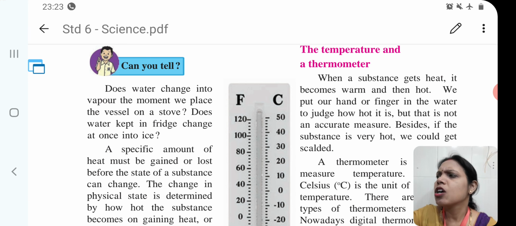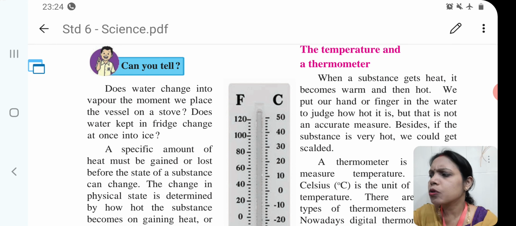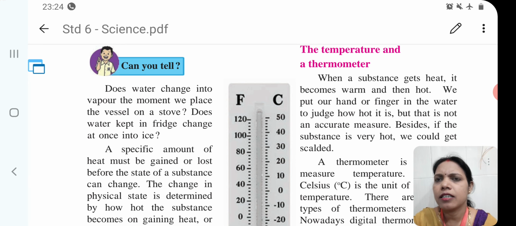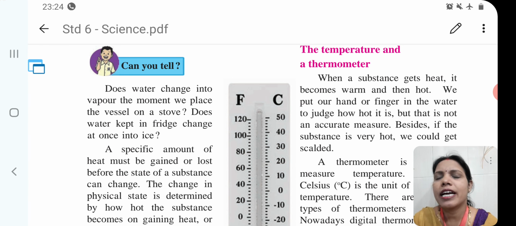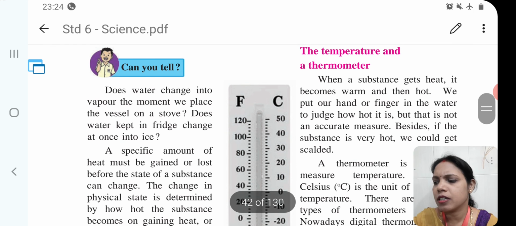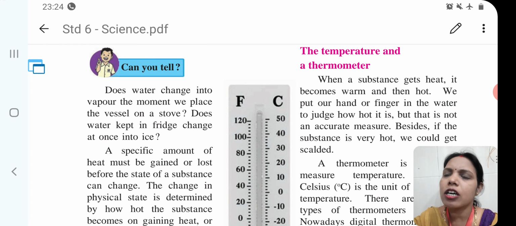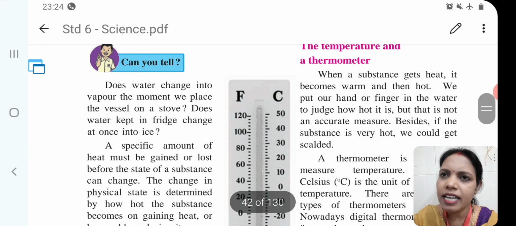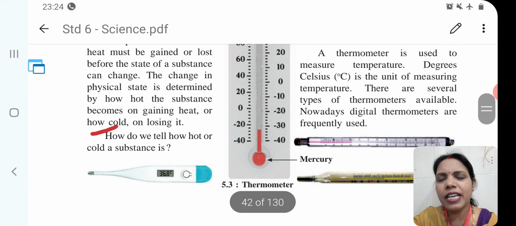But that is not an accurate measure. Besides, if the substance is very hot, we could get scalded. Our hand will become scalded. This means it is not an accurate measurement. Then for accurate measurement, what units and what instruments are we using? So children, a thermometer is used to measure temperature.